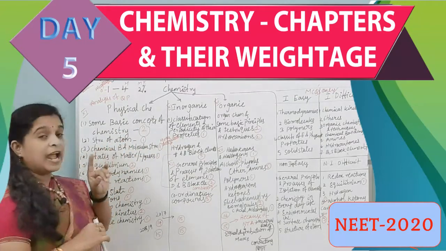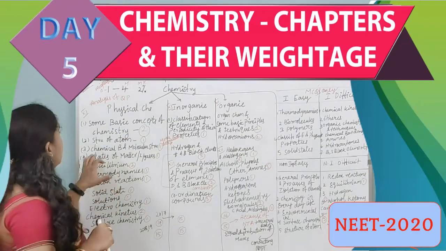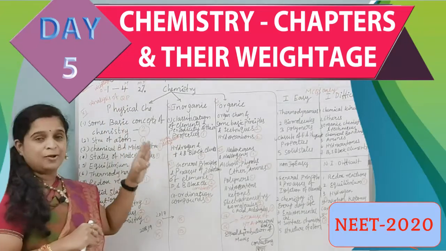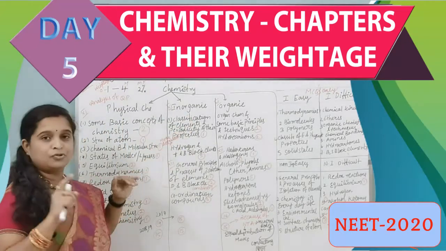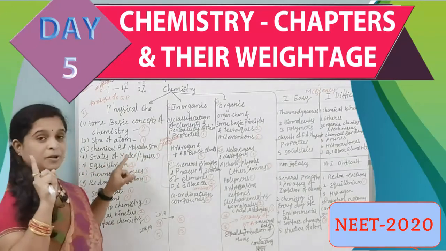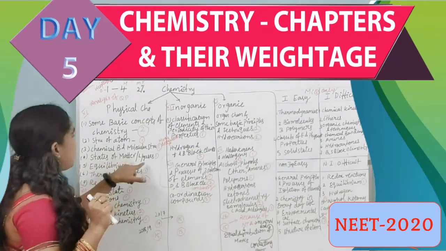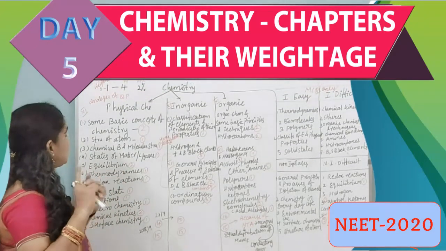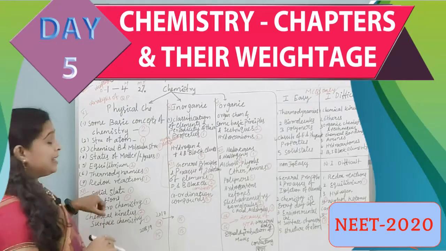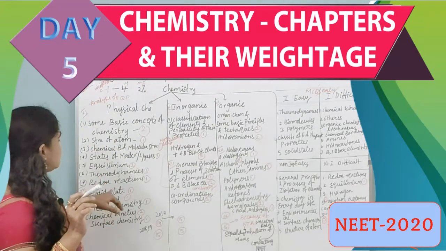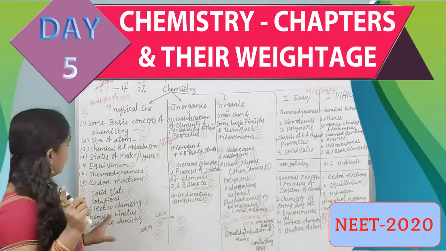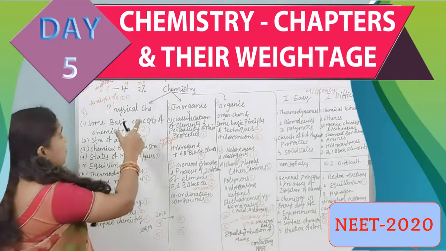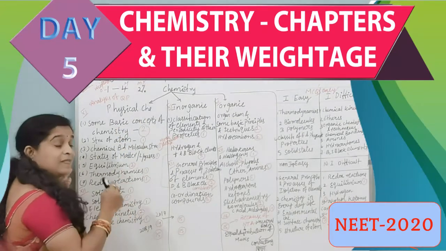And next, structure of an atom, we are expecting that one question. Chemical bonding and molecular structure, actually it is in the physical chemistry, but when they are evaluating the marks distribution, it is going into an inorganic section. And from this chapter you are going to get 1, states of matter, liquids and gases 1, and equilibrium 2, thermodynamics 1, redox reactions 1, and the 12th standard physical chemistry, solid state 1, solutions 1, electrochemistry 1, chemical kinetics 2, surface chemistry 1. This is the question paper analysis of 2017.